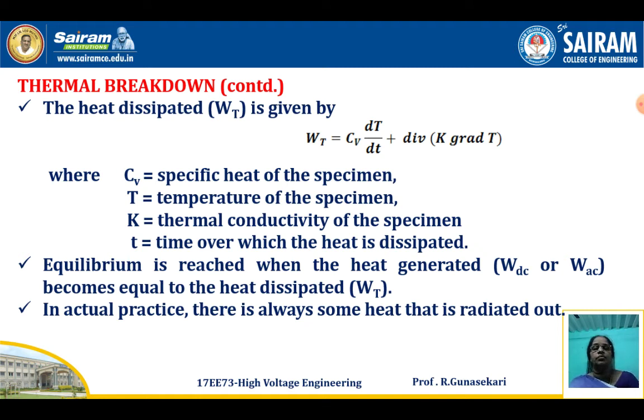The heat dissipated is W_T. It is calculated as W_T = C_V dT/dt + div(K grad T). Here C_V is the specific heat of the specimen, T is the temperature of the specimen, K is the thermal conductivity of the specimen, and t is the time over which the heat is dissipated.